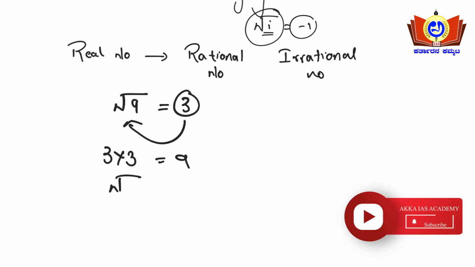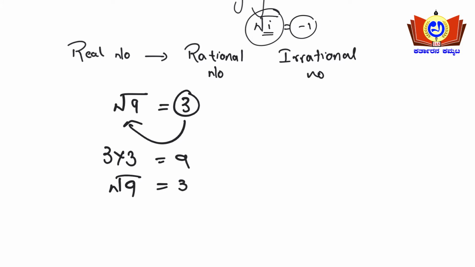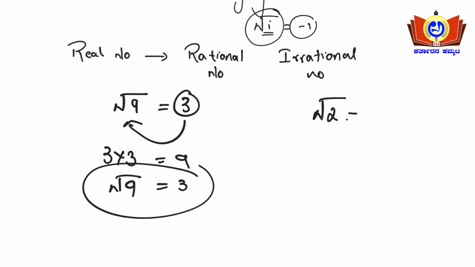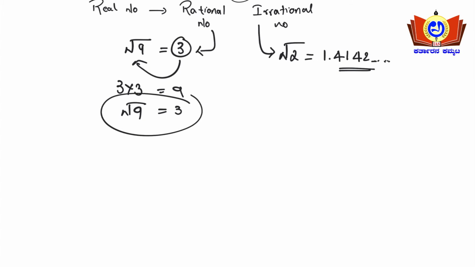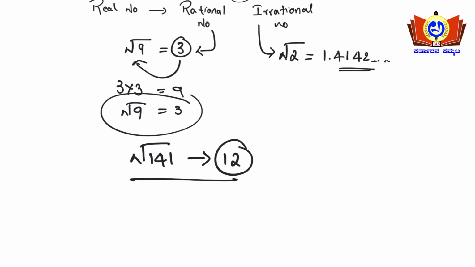Then, for example, root 2: the answer will be 1.4142, and it goes on like this, endless. Such kind of numbers are known as irrational numbers, and the other kind are known as rational numbers. Say for example, the square root of 144. What is the answer for this? The square root of 144 is 12. So this is a rational number.